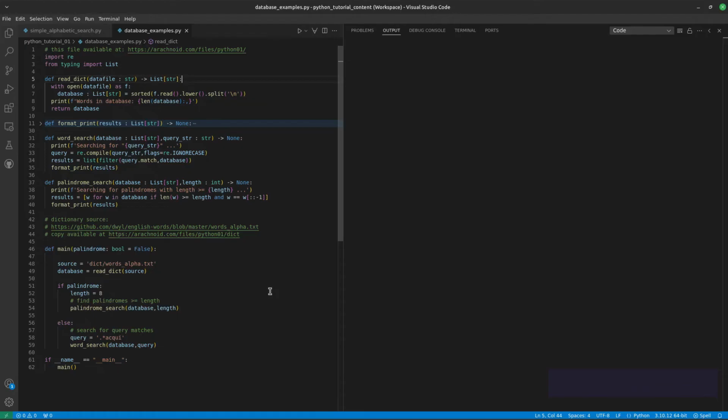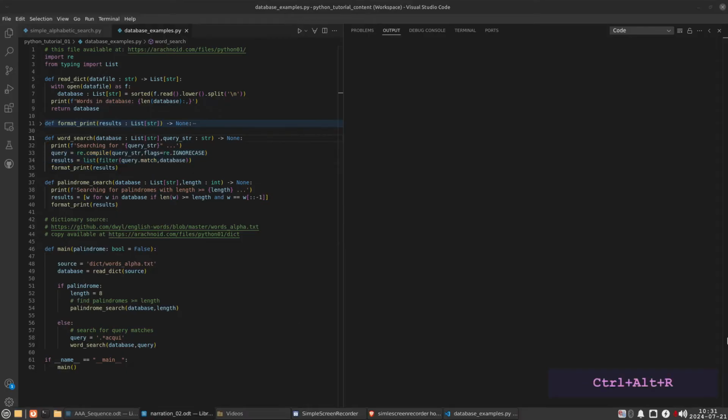Here's a more advanced example that reads a large English dictionary file, then looks for words that match a provided search argument. The program starts by reading a dictionary file, then makes all the words lowercase, then splits the word list into individual list entries, all in one code line. Then the program submits the word list to a search algorithm and creates a list of matches, all in 2 code lines. Then the program prints the results using a somewhat exotic print function that I have collapsed right now to keep this display from being unreadable.